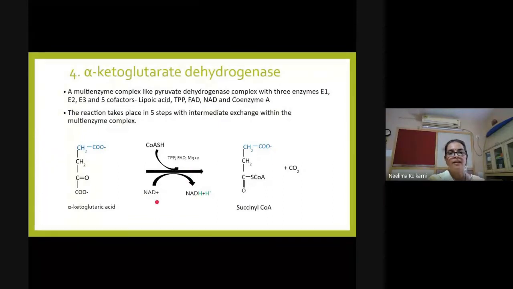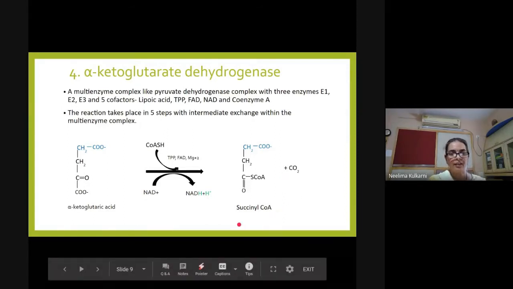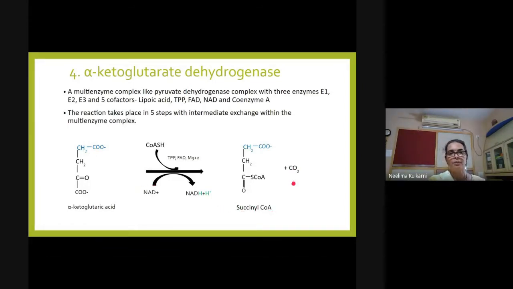In the last step, FAD transfers hydrogen onto NAD so as to form NADH plus H plus. So the net reaction is alpha ketoglutaric acid getting converted to succinyl coenzyme A plus CO2.